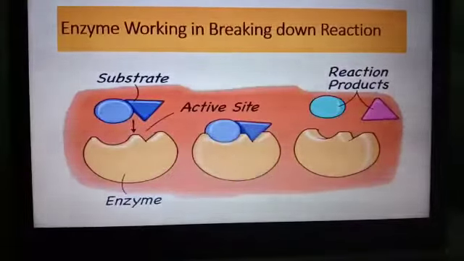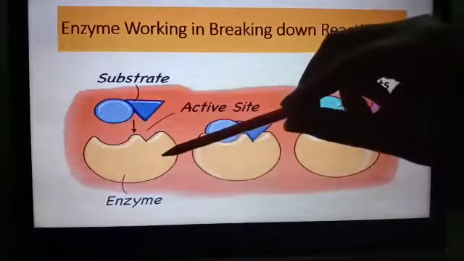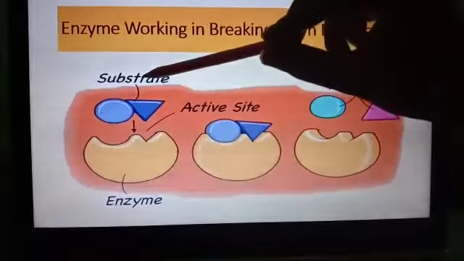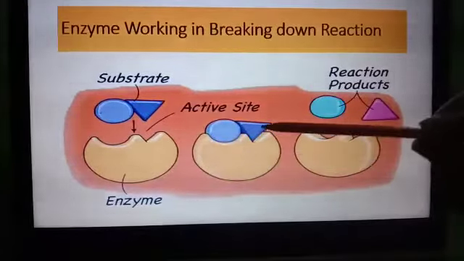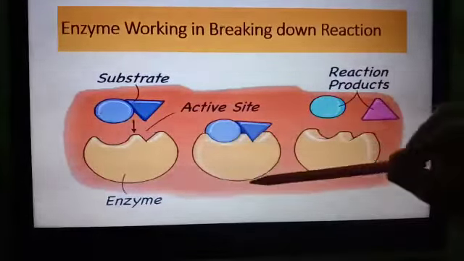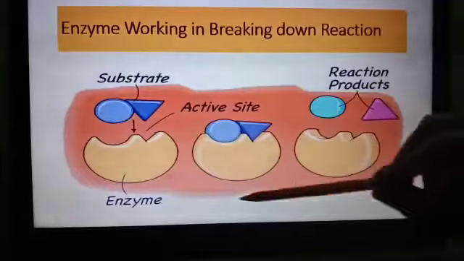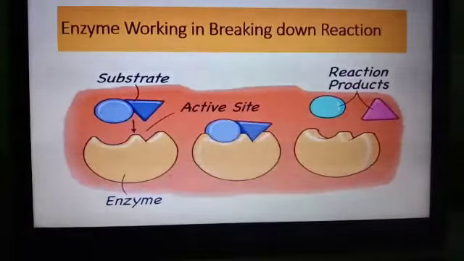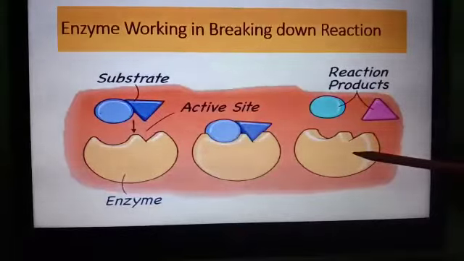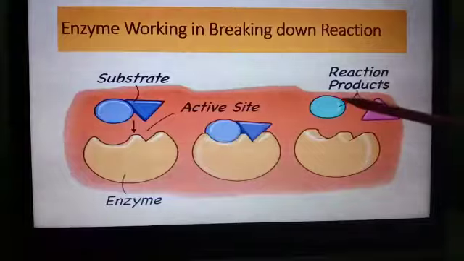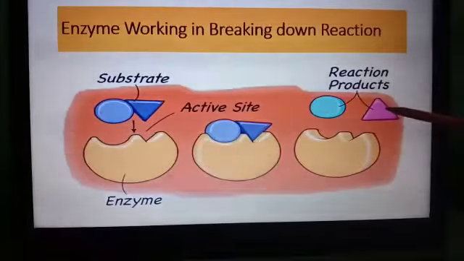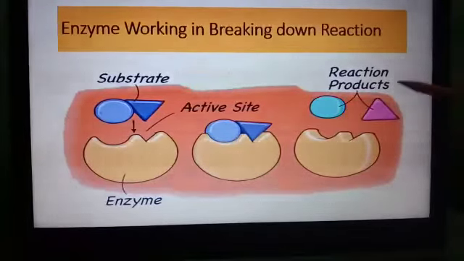Enzyme working in the breaking down reaction. Here you can see this is the enzyme and this is the substrate molecule. When the substrate molecule fits into the enzyme, this structure is called the enzyme substrate complex. Now again the enzyme is free to take part in the next reaction and the substrate molecule has broken down into two products. These are the products of the reaction.